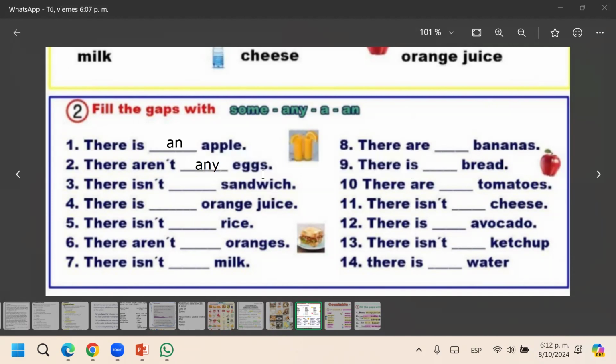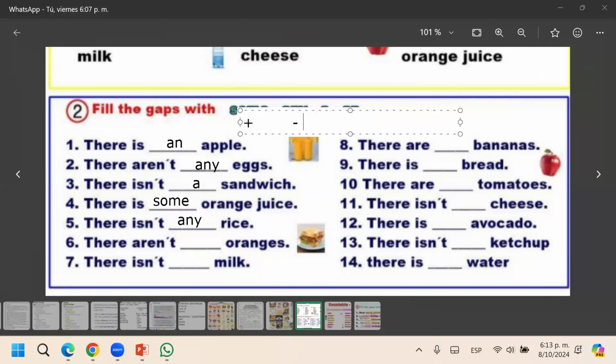Sandwich: there isn't sandwich. Another option because it says sandwich: a. A sandwich, because it's one. It's singular, like apple. Orange juice: some. Some orange juice. Remember, some is yes, the juice is uncountable. Some orange juice. Rice isn't any. Any rice. So remember, some for positive.